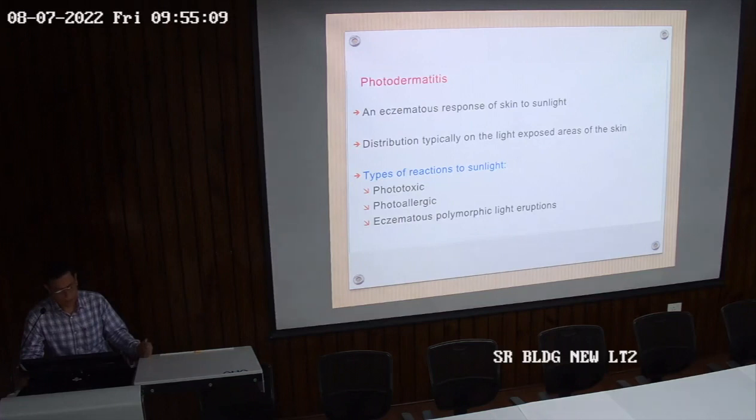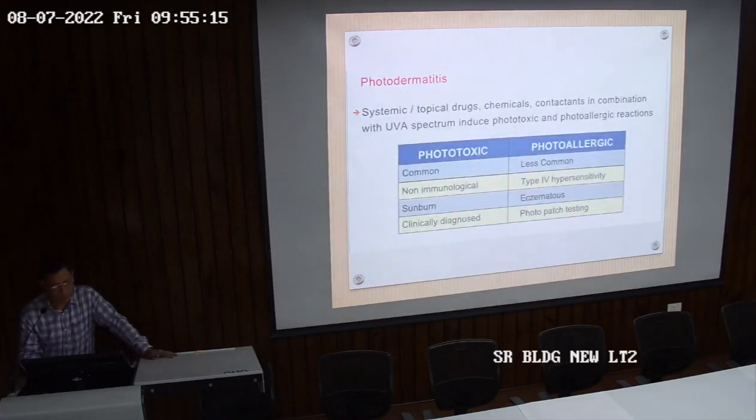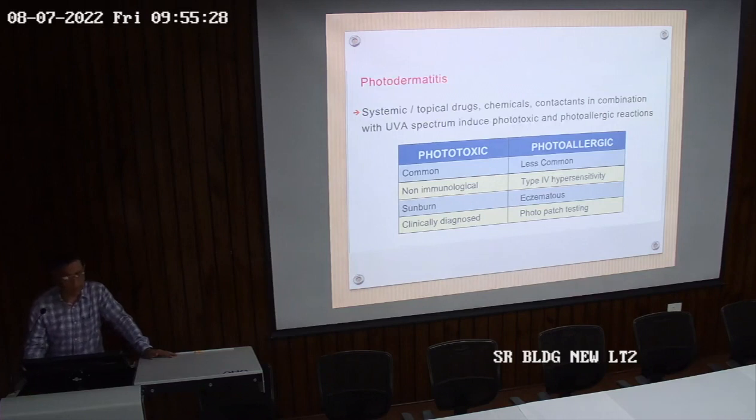So types of reaction to sunlight are phototoxic, photoallergic, eczematous. We will not go into details of these. So what is the difference between phototoxic and photoallergic reactions? The common one is phototoxic, non-immunological. It's a type of irritant CD. It's similar to irritant and allergic contact dermatitis. Sunburn is a case of phototoxic dermatitis. It will be like a sunburn.